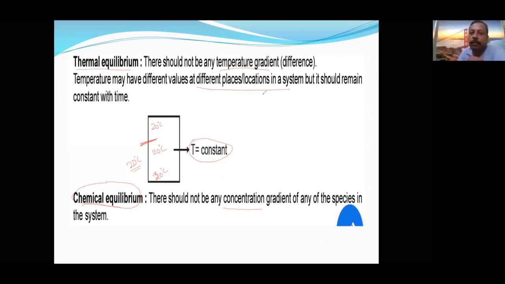When these three equilibrium coexist, then it is said to be in which equilibrium? Thermal equilibrium. Okay, so this is about the thermal equilibrium, mechanical equilibrium, and chemical equilibrium, and the difference between different types of equilibrium. Okay, main condition, the difference you should know.